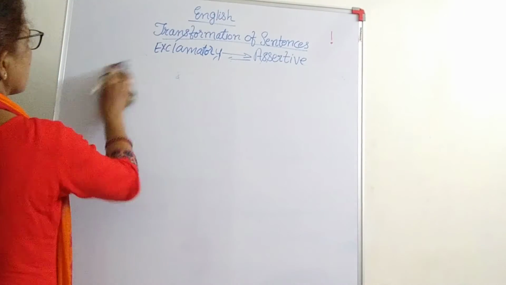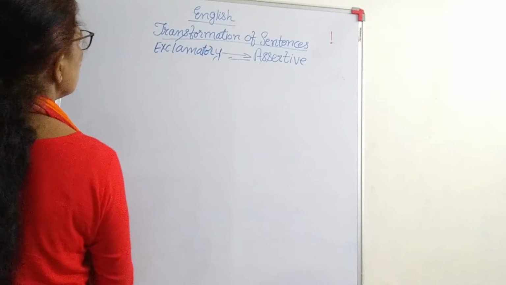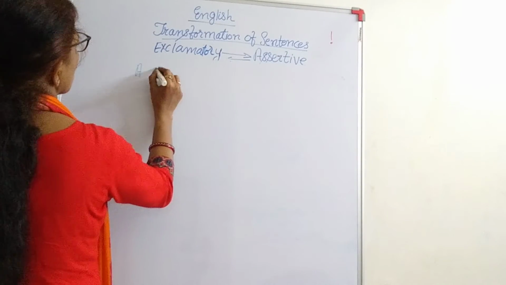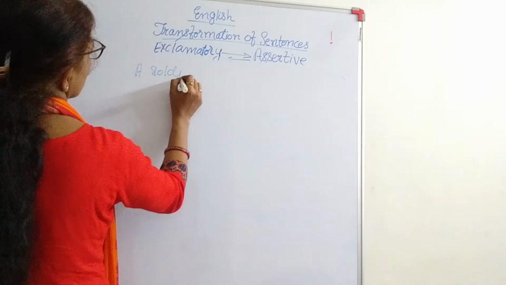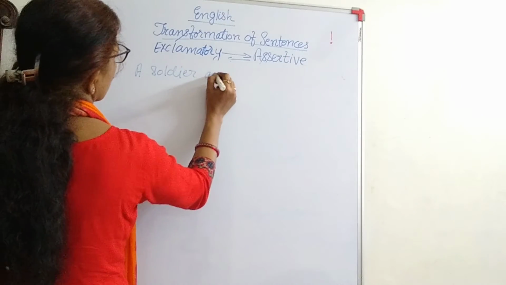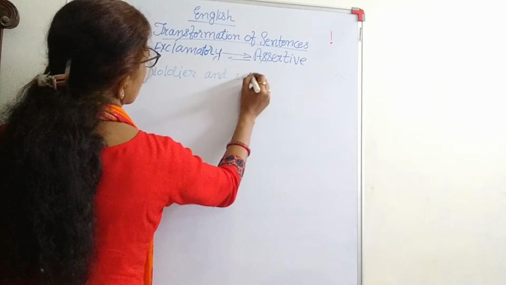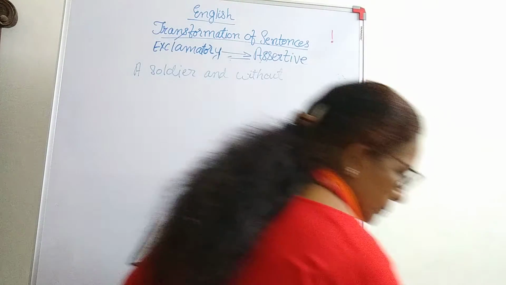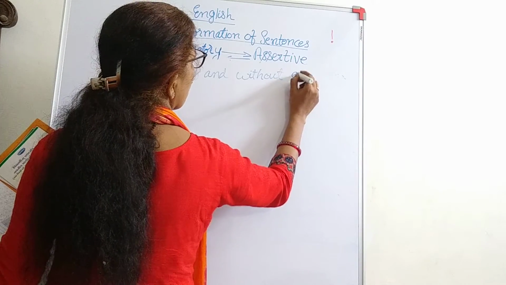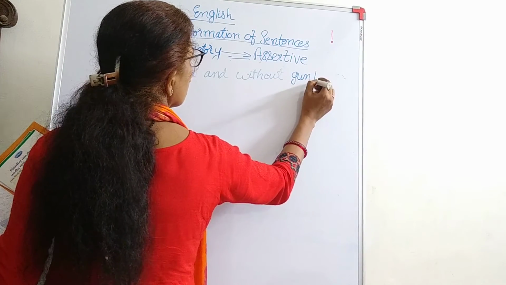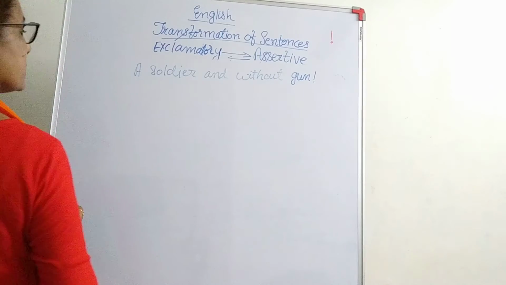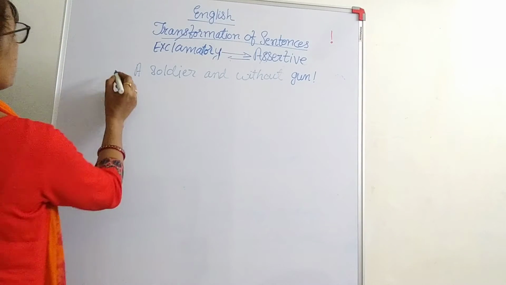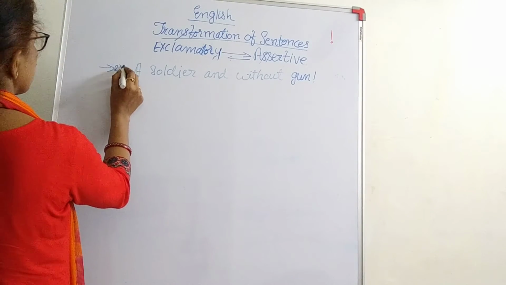Or I'll give another example. A soldier and without a gun. Okay, this is an exclamation. It's a surprise: how can a soldier be without a gun? This is an exclamatory sentence.